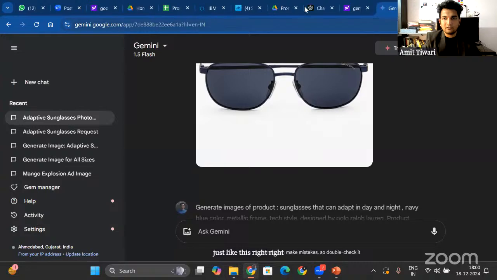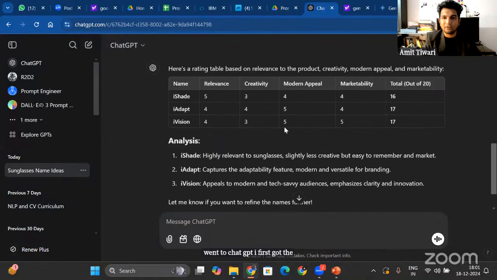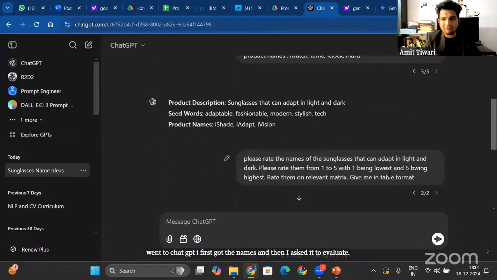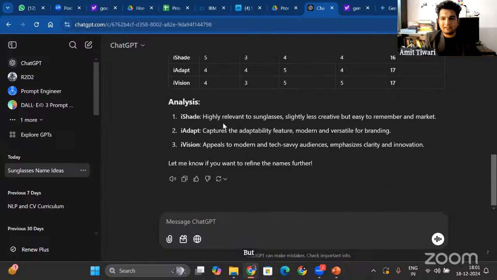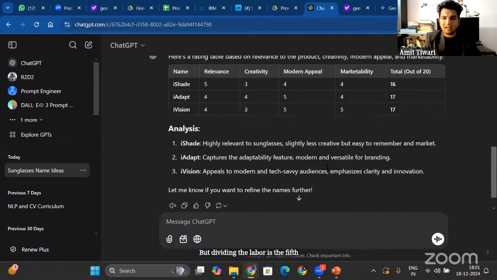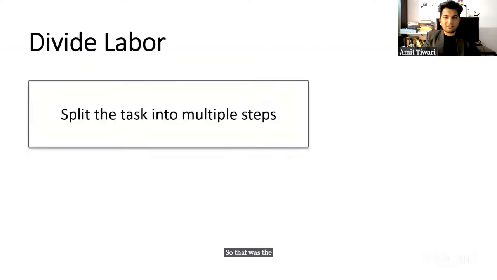So I went to ChatGPT. I first got the names and then I asked it to evaluate. So not to write everything together, but even dividing the labor is the fifth step. All right, and if you still are not satisfied, then you can also ask ChatGPT to refine it for you. So that was the last principle. That means that we divide the labor.